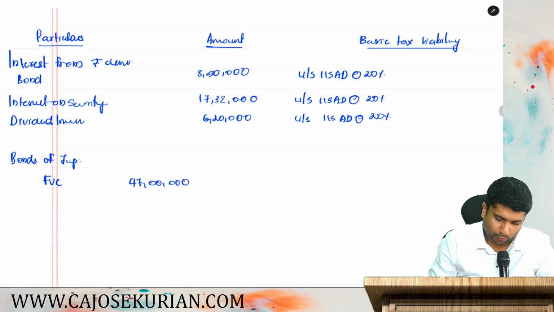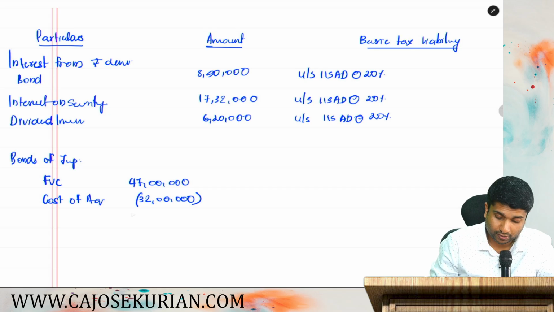Then, how about the cost of acquisition? There are no direct expenses. It is 32 lakhs. Cost of acquisition, direct expenses, you can directly claim. Then, how much will be the long-term capital gain? Can you tell me the figure? 15 lakhs. And you tell me under which section it will be taxable?